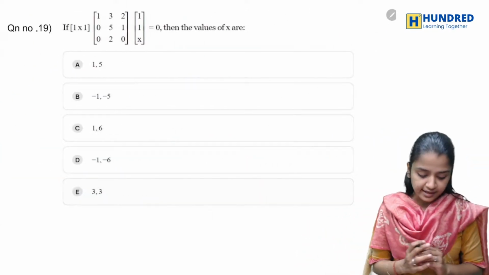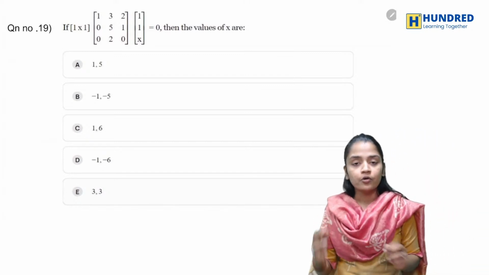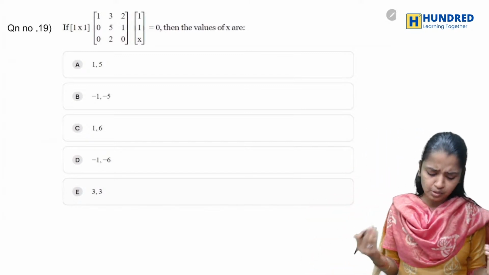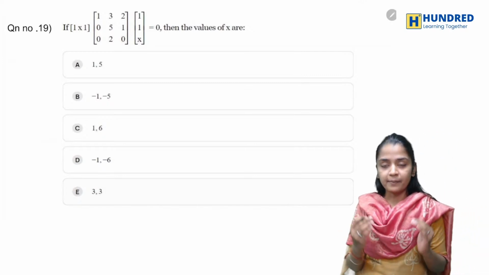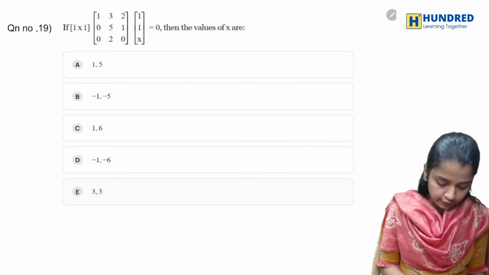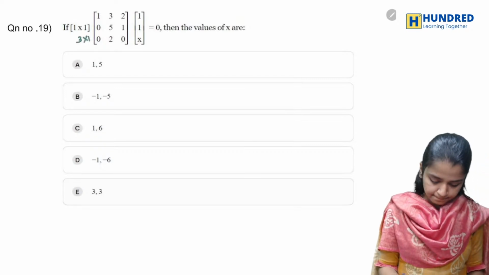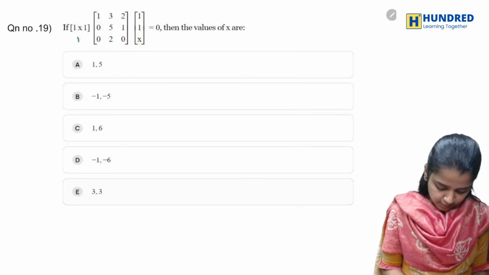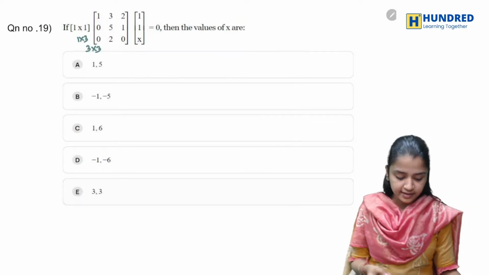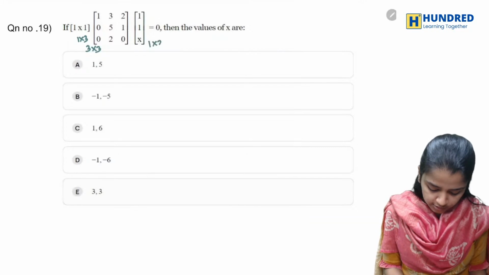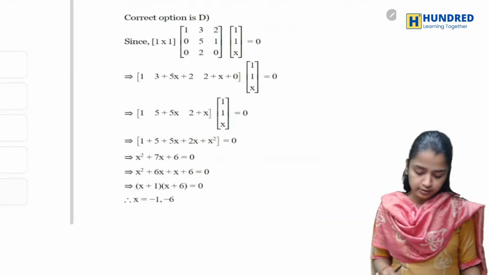Now let's go to the next one. You have a matrix. This is of 3 cross 1, row into column, right? 1 cross 3, here it is 3 cross 3. So you'll get the matrix of 1 cross 3. That's how you got it. So now let's find.